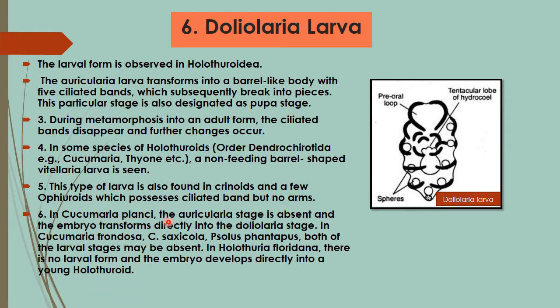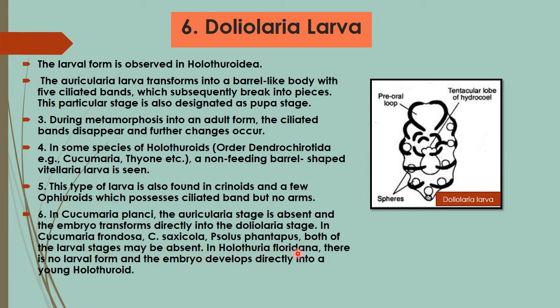In Cucumaria planci, the auricularia stage is absent and the embryo transforms directly into the Doliolaria stage. In Cucumaria frondosa, Cucumaria saxicola and Thyone, both larval stages may be absent.